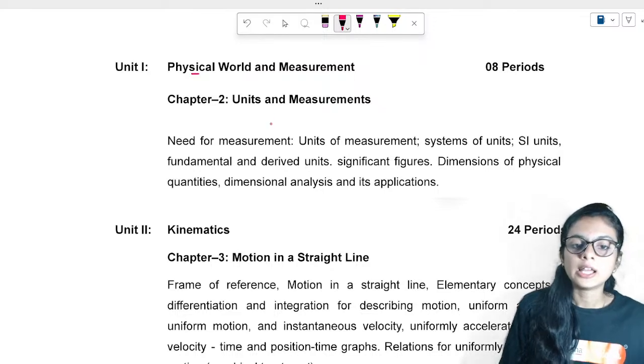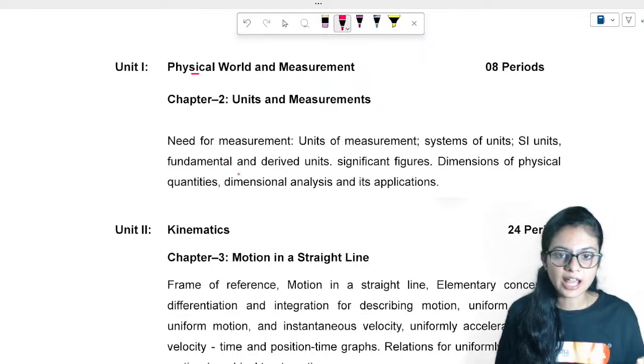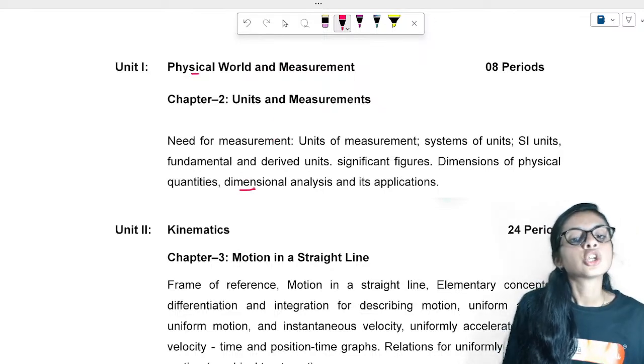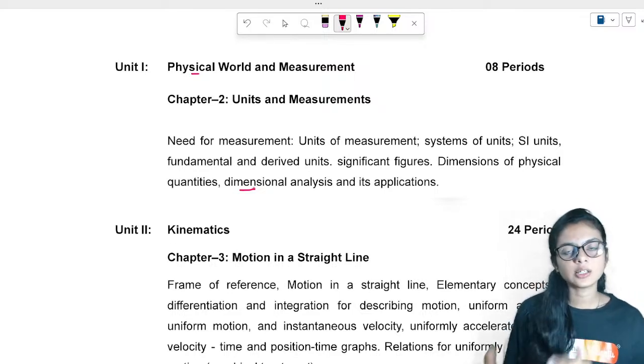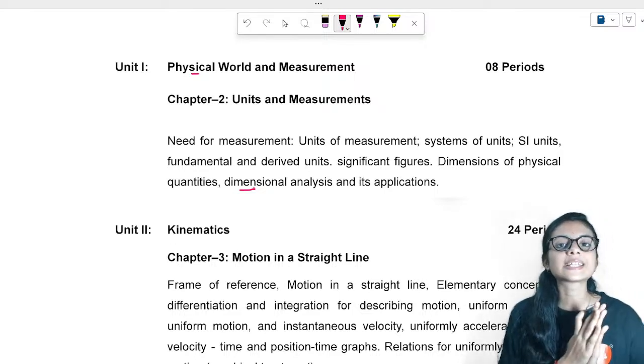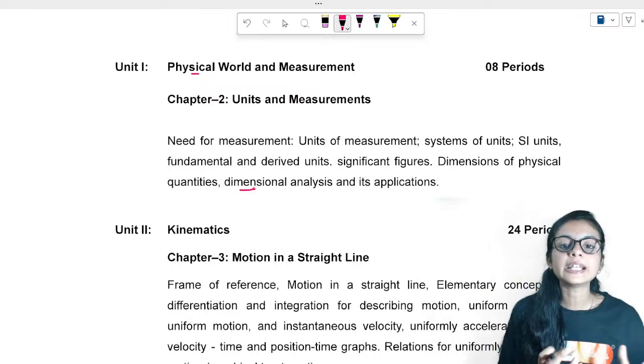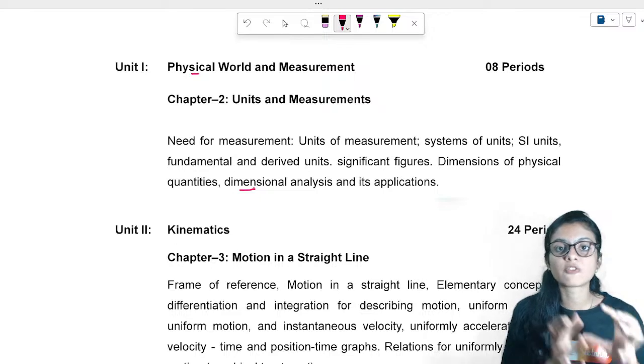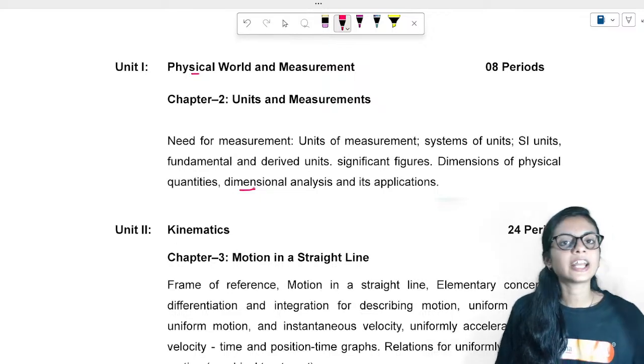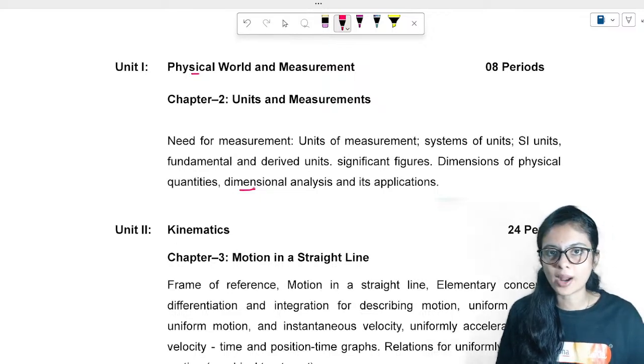And after that we have dimension analysis. Okay, dimension. So you'll study about this in your second chapter. So what is dimension? Any physical quantity, we can write it in these basic SI units. Let me clear you that there are two types of physical quantities.